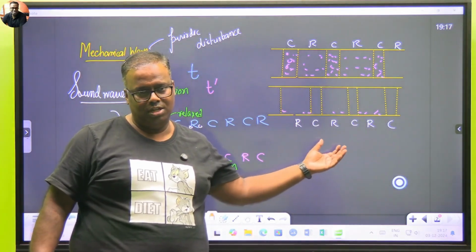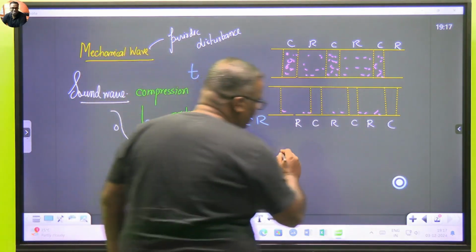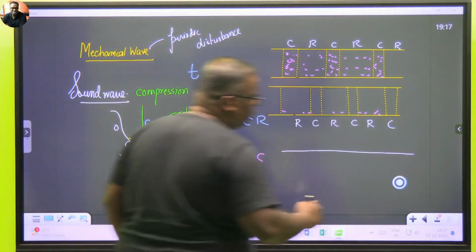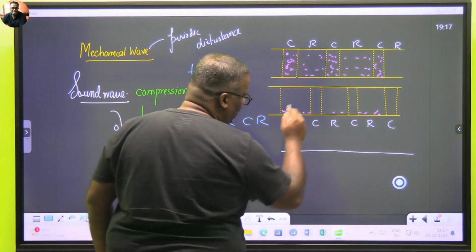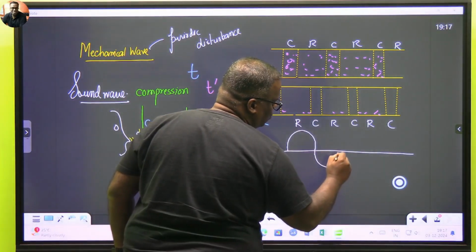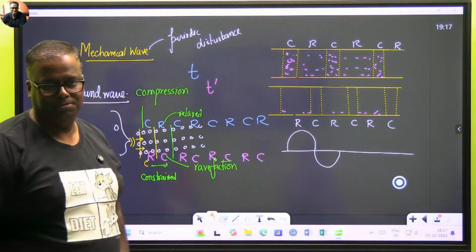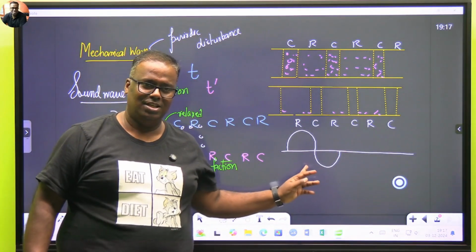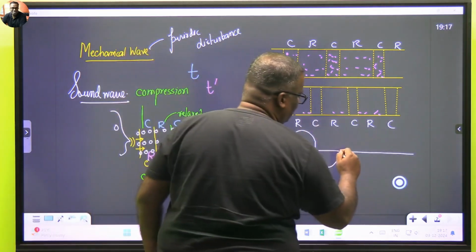Rarefaction, compression. That means going further, if I try to plot the sound wave, then if I'm showing the compression with a crest, the rarefaction will be shown with a trough. Does this make sense? So again we will have, after that again we will have a rarefaction.